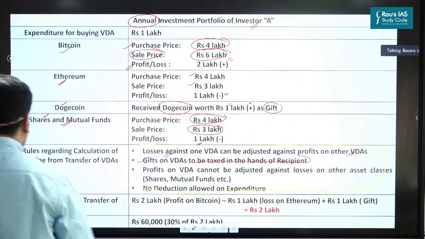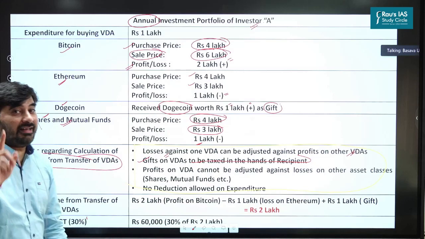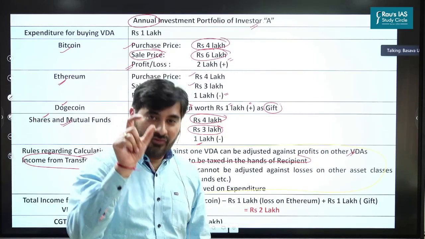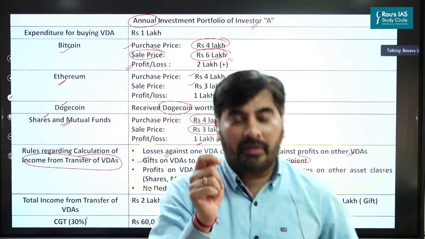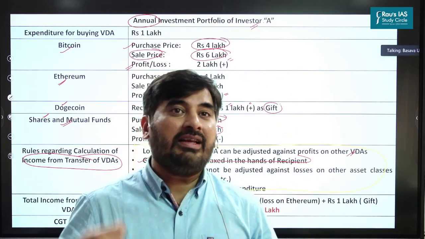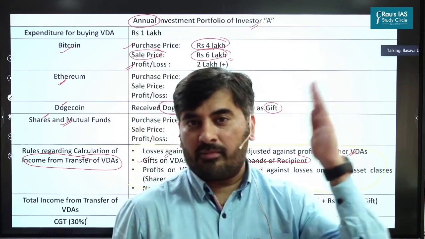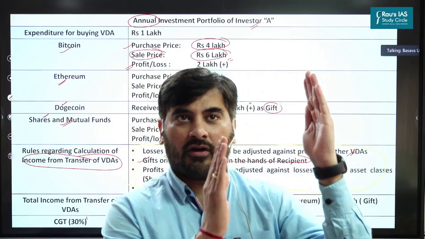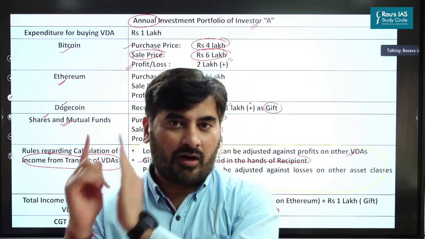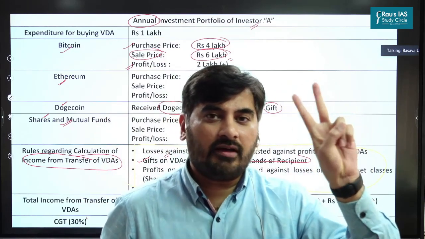The words the government has used are "income from the transfer of virtual digital assets." The government has not used "sale of virtual digital assets." Are you getting this point? So if you're getting a gift, particularly if the value of the gift is more than 50,000, you have to add it up to your income. So how much is this? You have earned 2 lakh rupees on Bitcoin. You suffered a loss of 1 lakh rupees on Ethereum. So your net profit is 1 lakh, plus you have got a gift of Dogecoin. So 1 plus 1 is 2 lakhs, right? So this is your income.